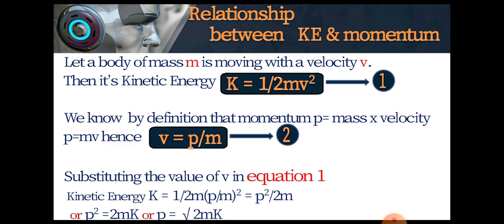Now, when you substitute the value of v in equation 1, it becomes kinetic energy is equal to p squared by 2m, or p squared is equal to 2mk, or p is equal to square root of 2mk.